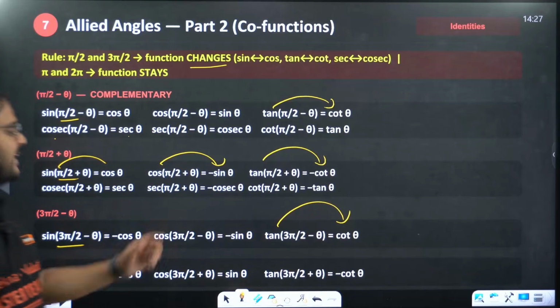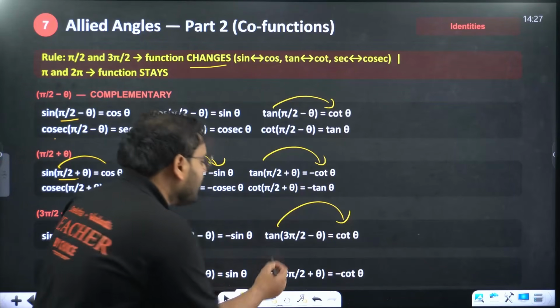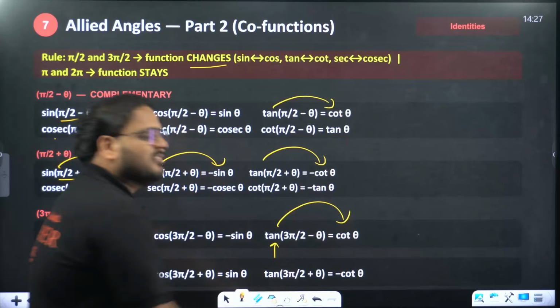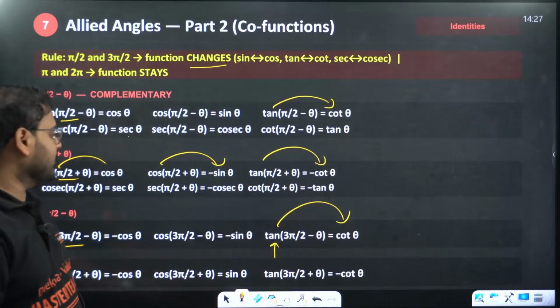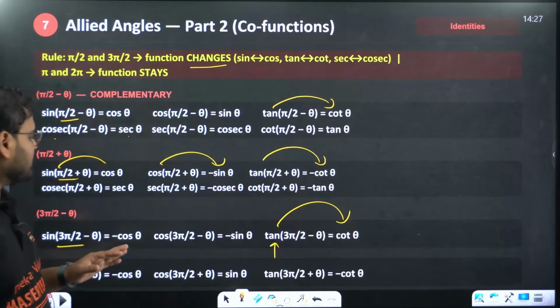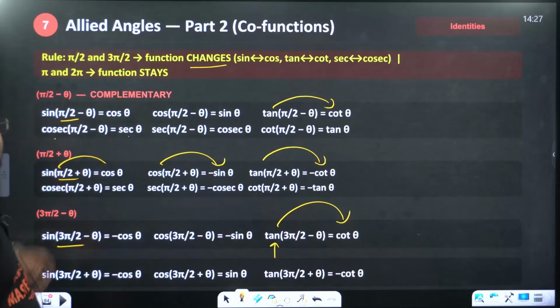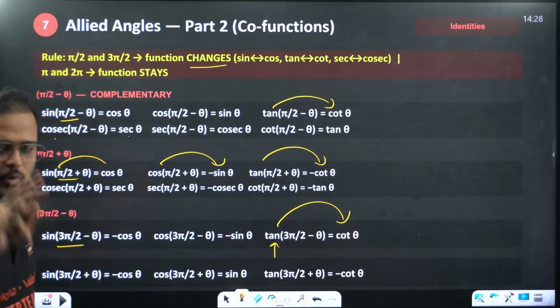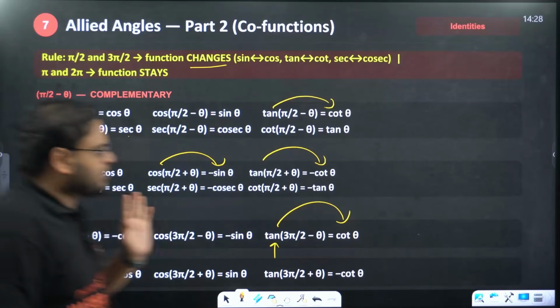And the sign that you are applying will be applied on the operating ratio, not on the resulting ratio. For example, the tan you are applying over here, that's positive. Let's look at a better example, let's look at an example of this one. So sine of 90 plus theta, which quadrant? Second quadrant. So at 90, let's look at this very clearly.